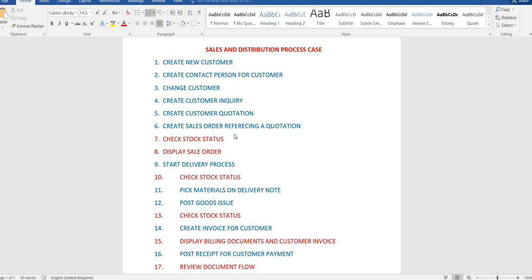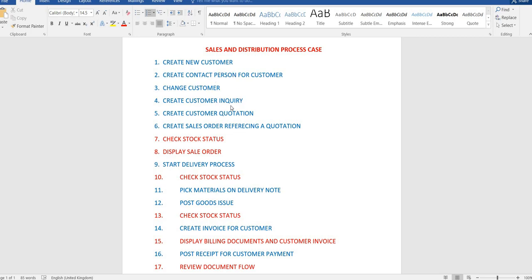On this screen, you can see that points 1, 2, 3, 4, 5 and 6, the first five things are different. Even the sixth one is also different because it says create sales order referencing a quotation. If you recall, in the previous exercise we directly created a sales order. Over here, we are going to create a sales order with reference. So this is the difference, and these are five new things that have been added.